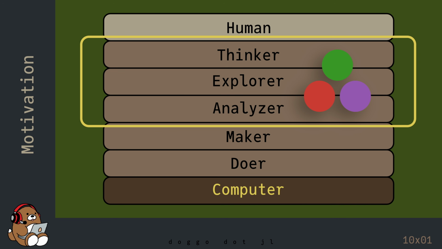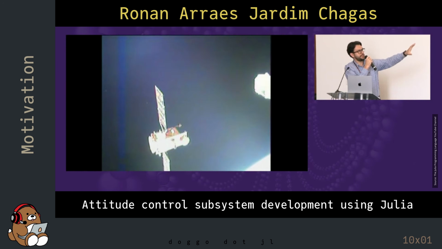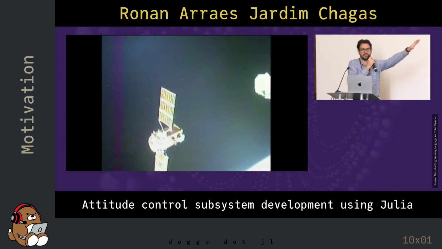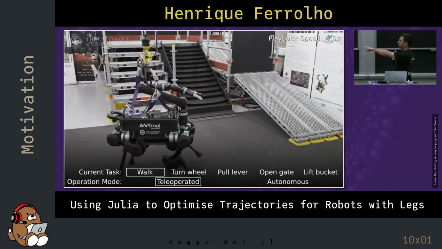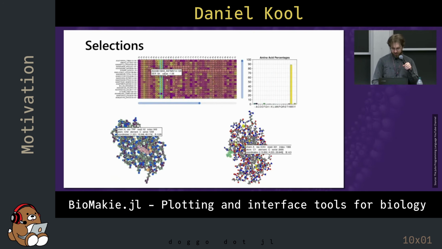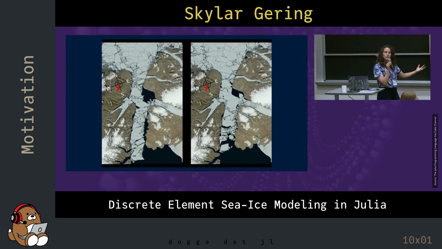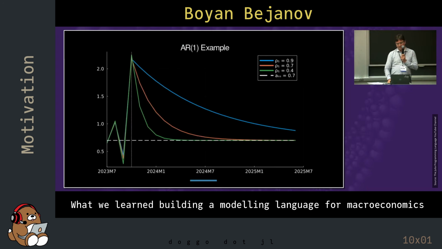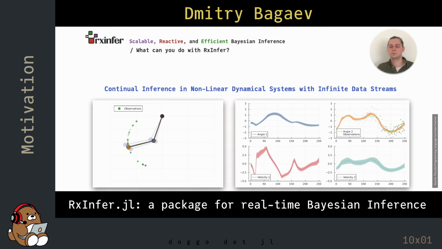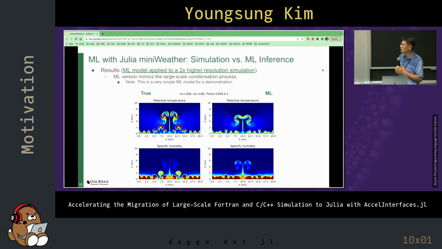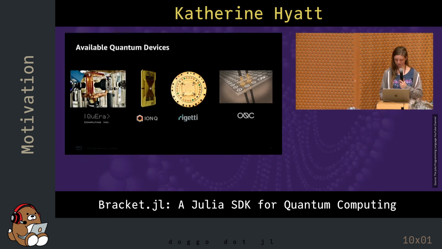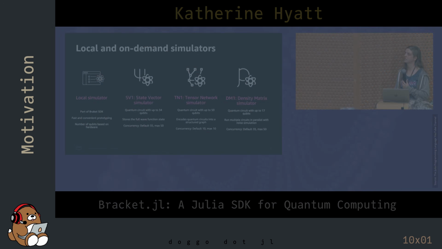Folks all over the world are using Julia to work on some very clever projects. Julia is currently being used for space exploration and robotics, life sciences research, climate modeling, finance and economics, data science, machine learning, supercomputing, quantum computing, and more.